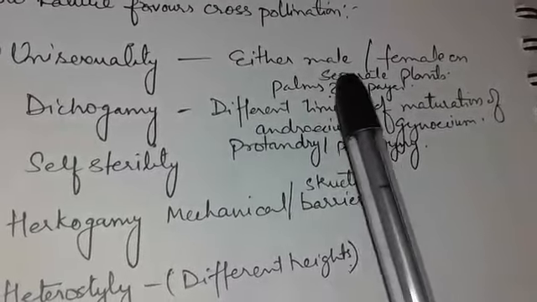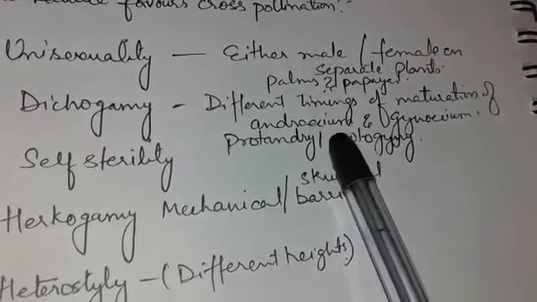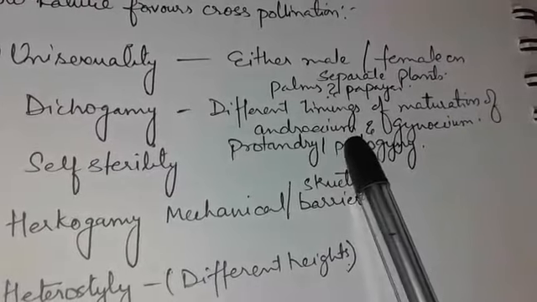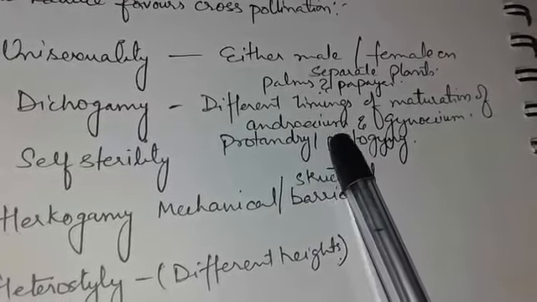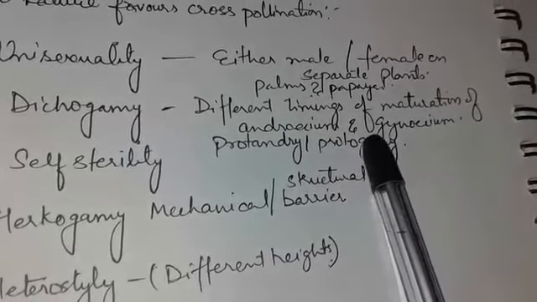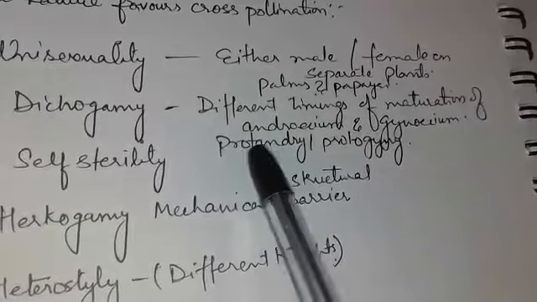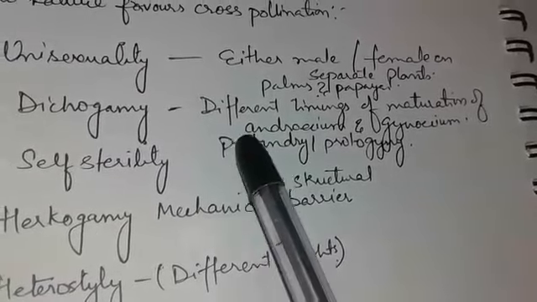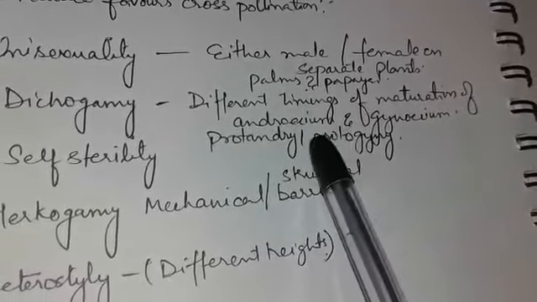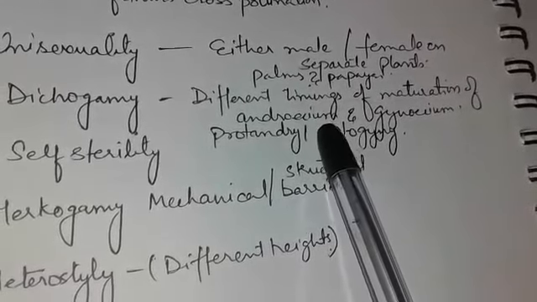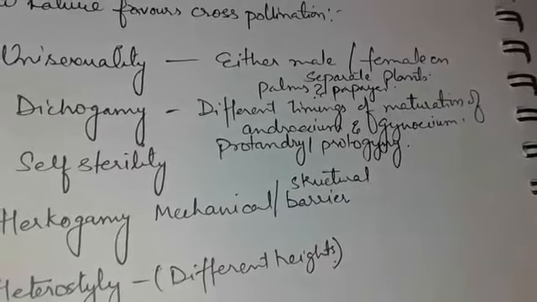And when the female reproductive organs mature earlier than the male reproductive organ, the term is protogyny. For example, protoandry occurs in bhindi, sweet pea, salvia, and sunflower, whereas protogyny occurs in custard apple, peepal, etc.